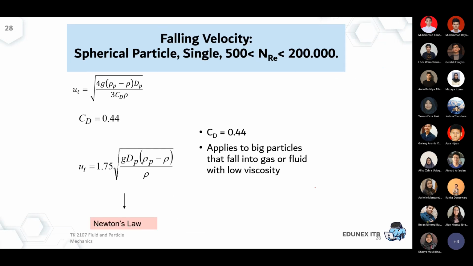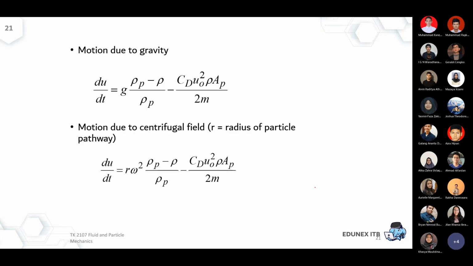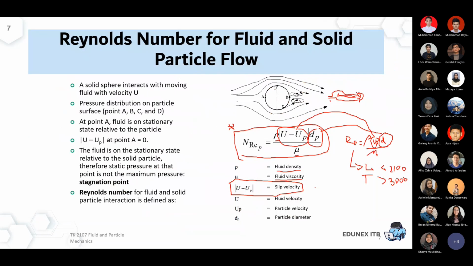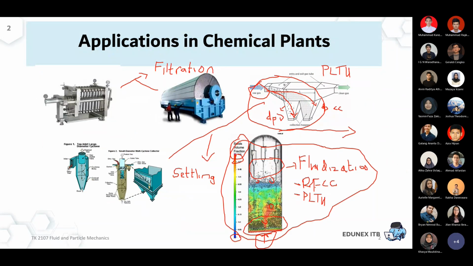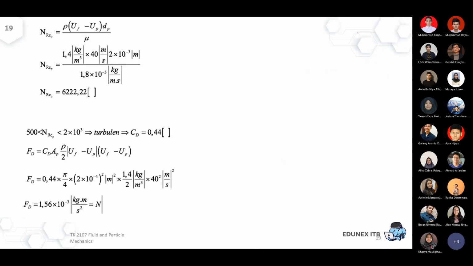So if you're still questioning what's the purpose of all of this explanation, remember later when we talk about the application next week, let's say for settling, now we can justify the velocity selection to be more precise based on the particle shape, the particle size, and the terminal velocity. So in the meantime, please perform the exercise in slide 18.